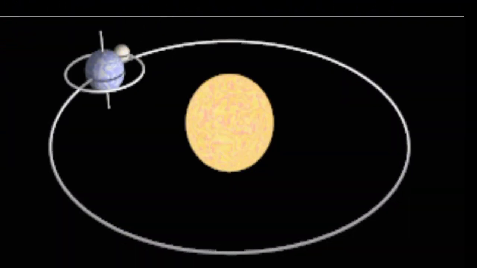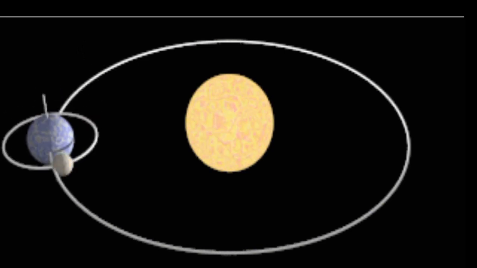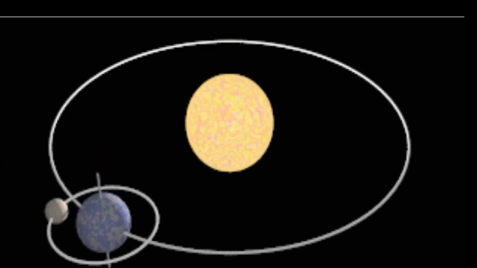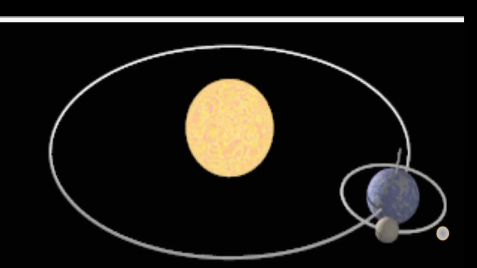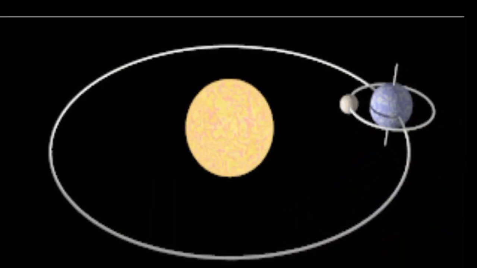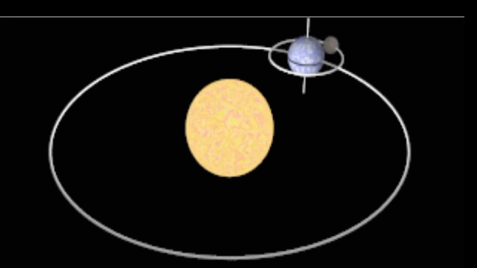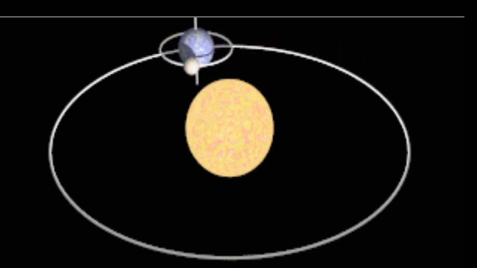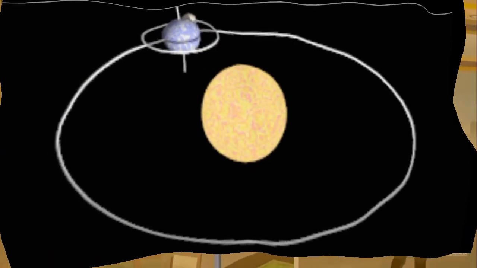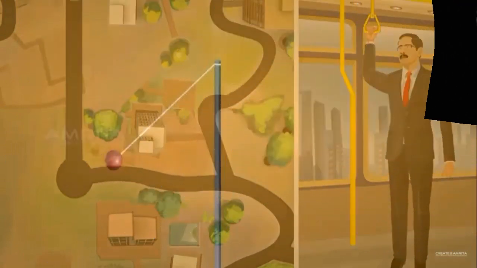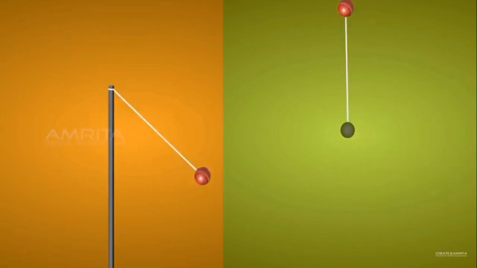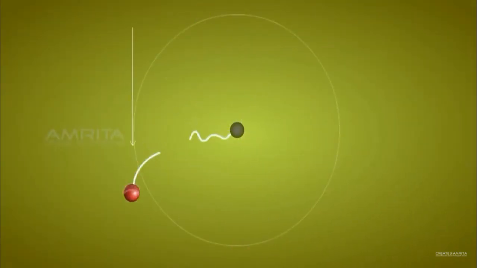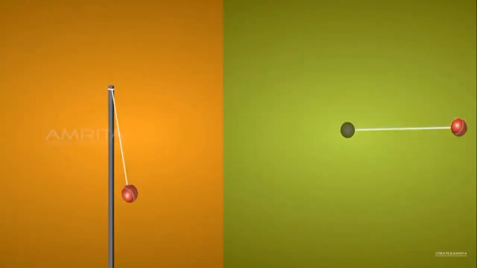Some examples of circular motion are the earth revolving around the sun, a person whirling a stone tied at the end of a rope in a circular path.